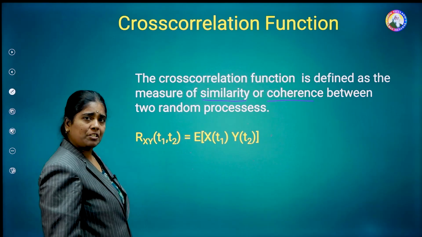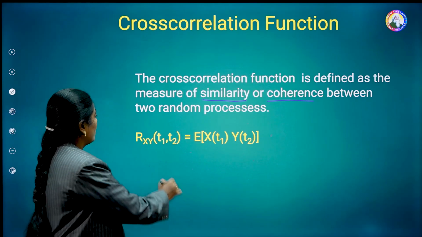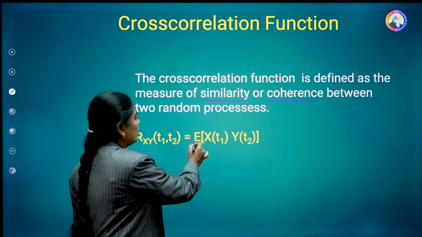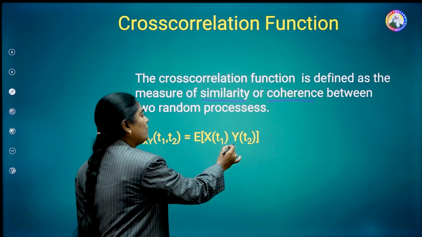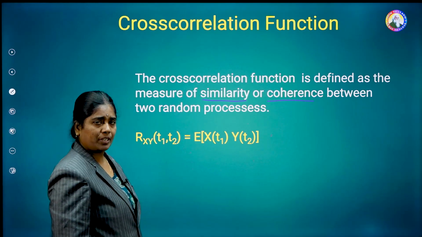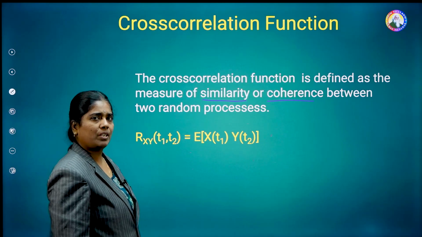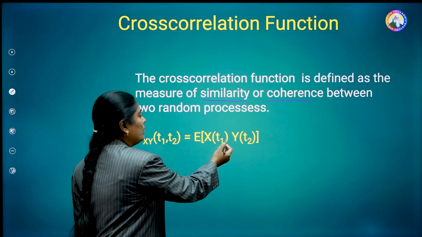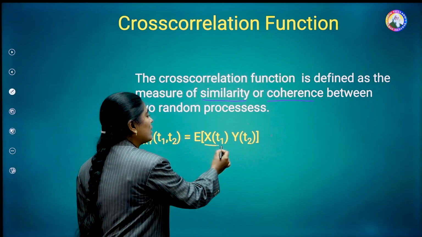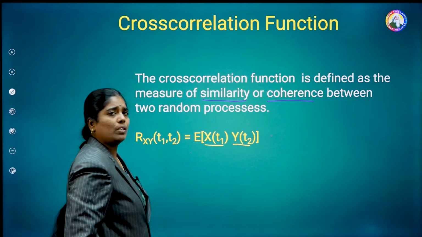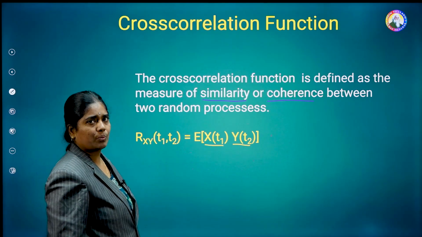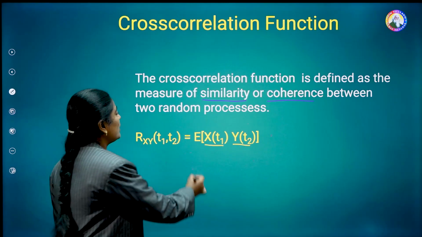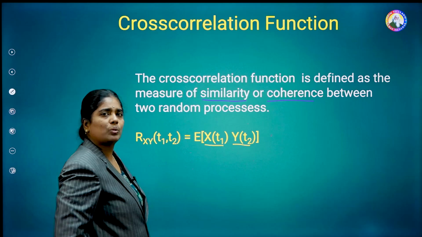The notation for the cross-correlation function is Rxy of t1 comma t2, and the formula is the expected value of x of t1 into y of t2. In the previous case, the autocorrelation function, we defined the same random process at two different times, t1 and t2. But here there are two different random processes, x of t1 and y of t2, at two different times t1 and t2. Their expected value is the cross-correlation function, and it describes how much correlation there is between the two random processes.